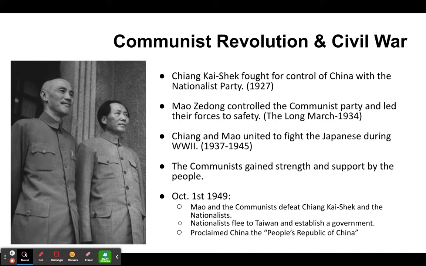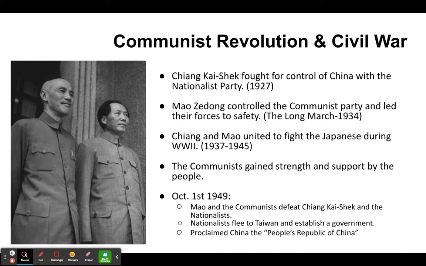So the Civil War finally concludes in 1949. And Chiang Kai-shek and the nationalists flee. They leave China. They go to the island of Taiwan, and they actually establish their own government there in Taiwan. And the communists then take over and control mainland China. And they proclaim China what they call the People's Republic of China. All right, so that's what they call it at that point. So they have completely taken over.